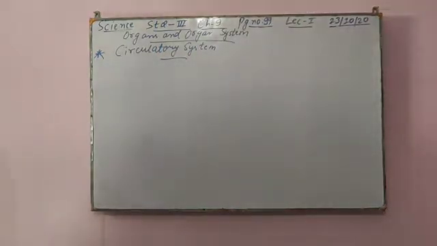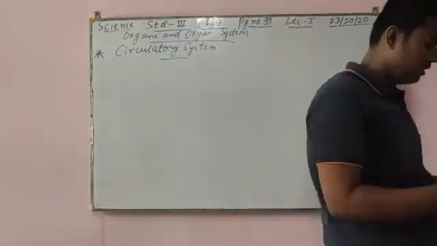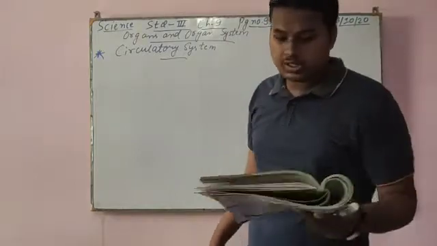Have you wondered how the useful components that are absorbed during digestion reach the different parts of the body?